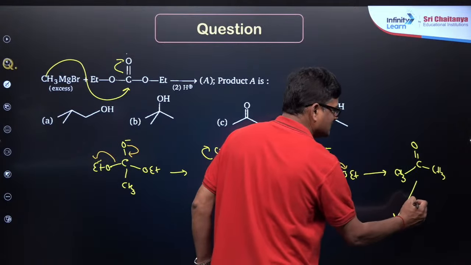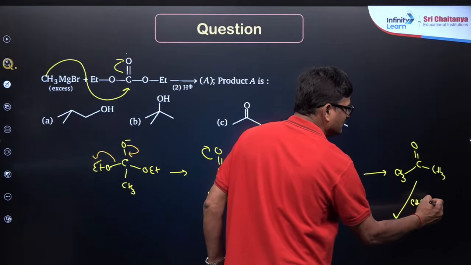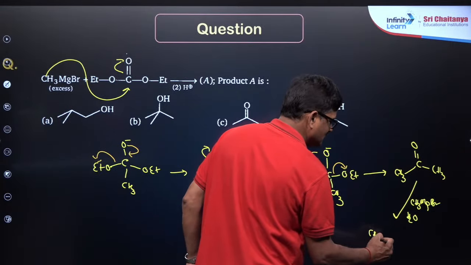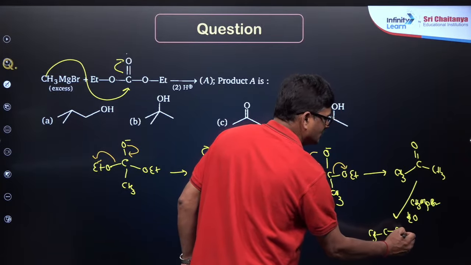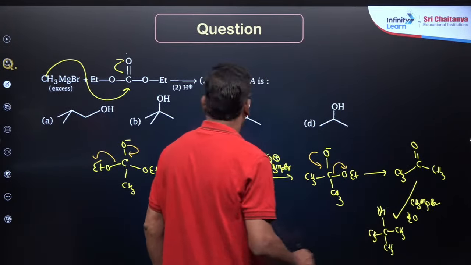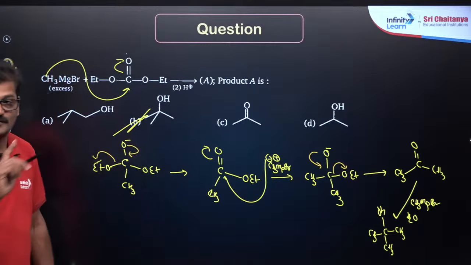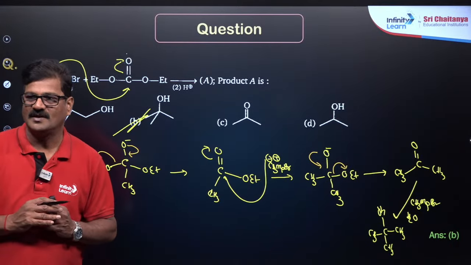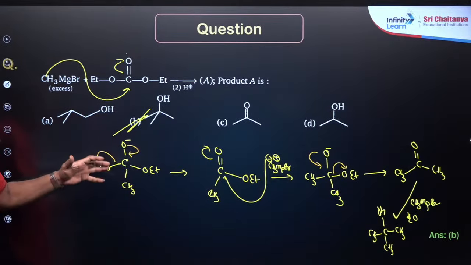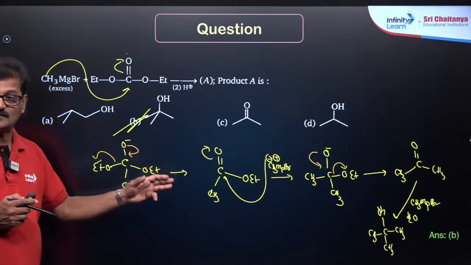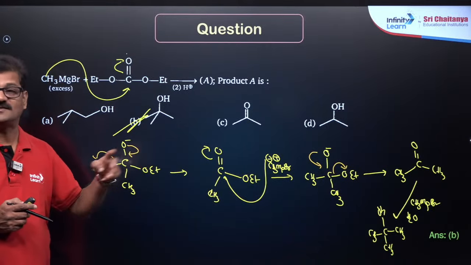Further Grignard reagent CH3MgBr, and further hydrolysis gives rise CH3 and CH3 and OH. So in this case, tertiary butyl alcohol is the answer. Such a logical question. You don't expect this kind of thing can happen. How many moles of Grignard reagent is used? 3 moles of Grignard reagent are used.